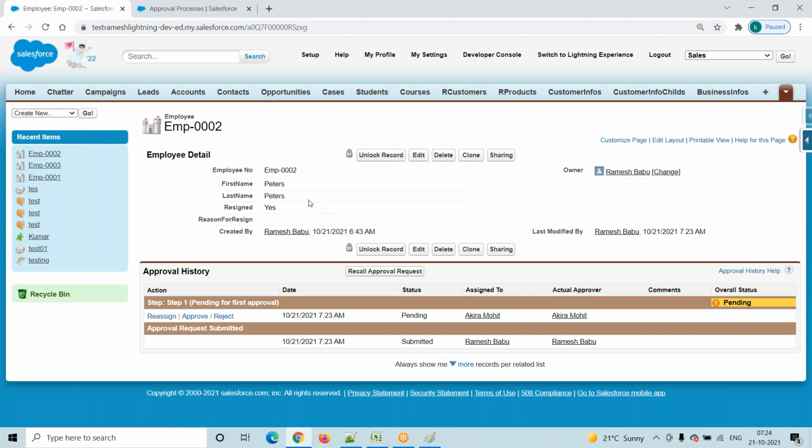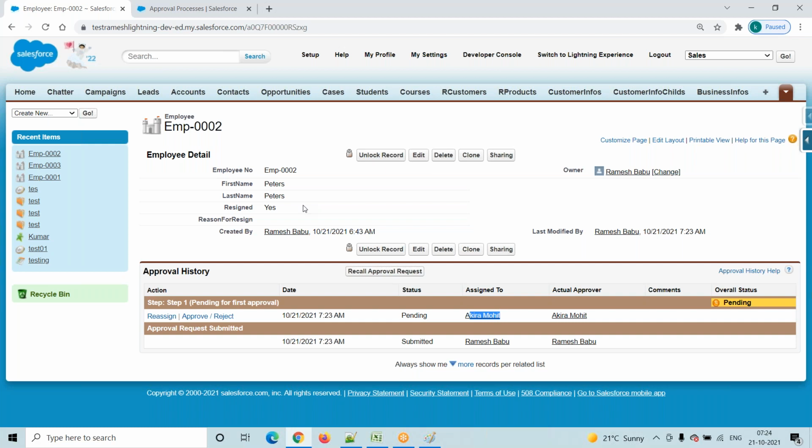Once any employee resigns from the service, the first step is that the system will lock the record, because he resigned from the service and it is under process. So this record is going to be locked. Why is it locked? Suppose he comes here and changes it again, then it is not under the system's control. That's why the system locks the record when the employee resigns from the service.